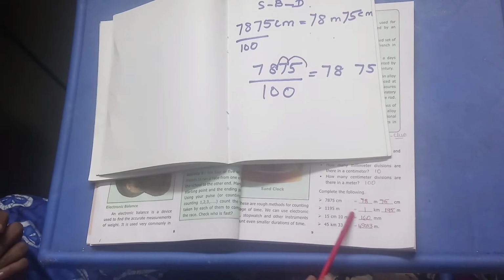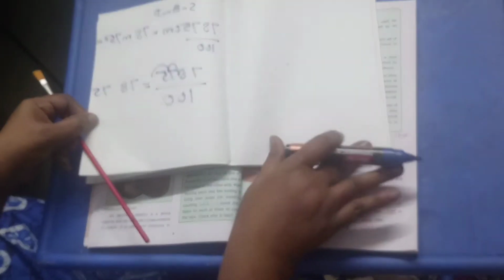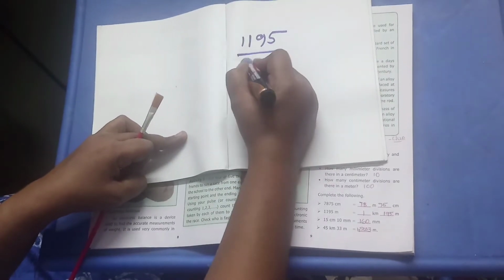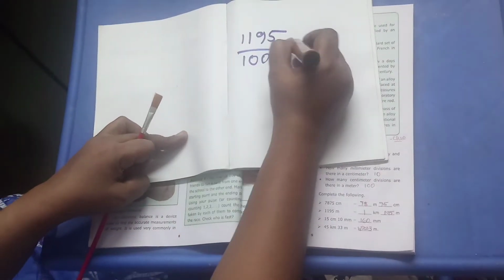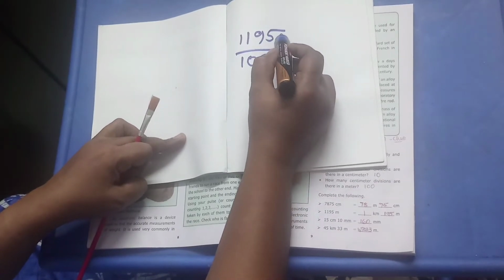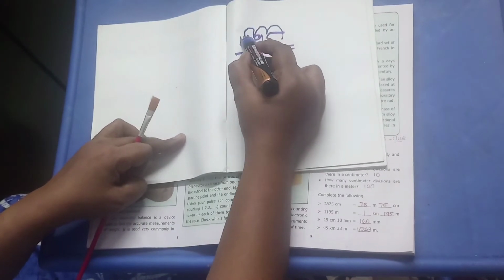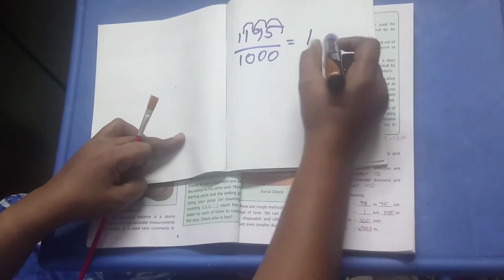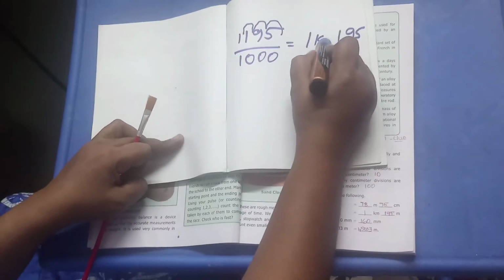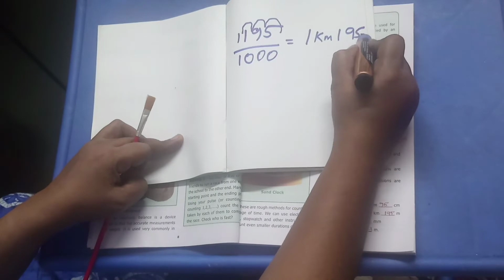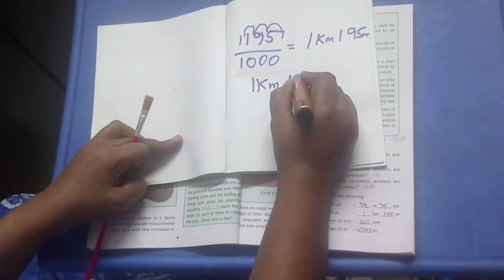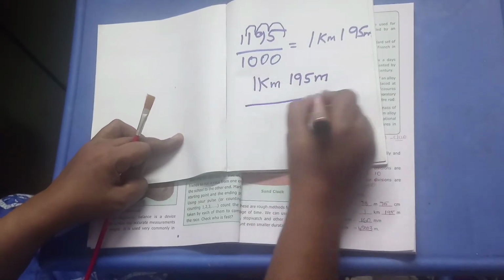So if you divide this by 1000, what are you going to do now? You're going to divide 1195 by 1000. How many zeros are there? There are 3 zeros. So you just have to shift the point 1, 2, 3 places. So what will be your answer? 1.195. So this will be 1 kilometer and 195 meters. Okay, let me write clearly. 1 kilometer, 195 meters. This is your answer.